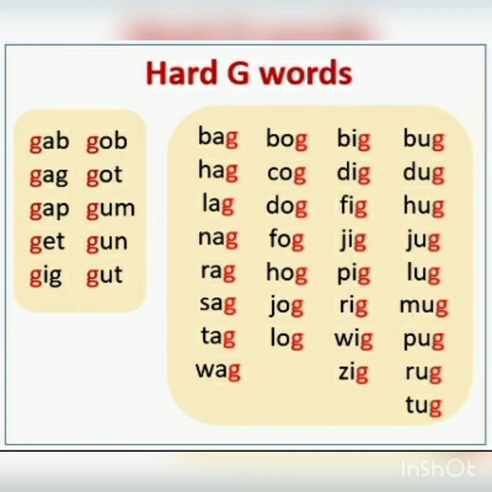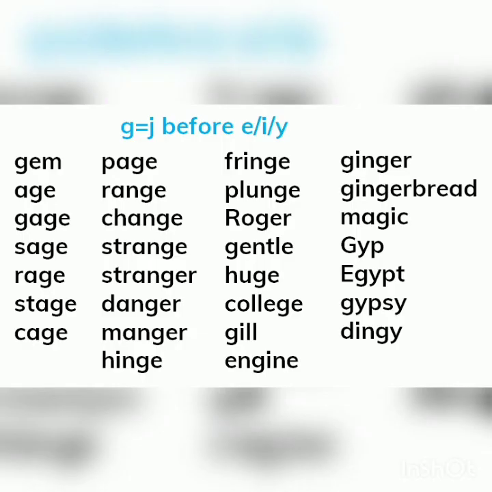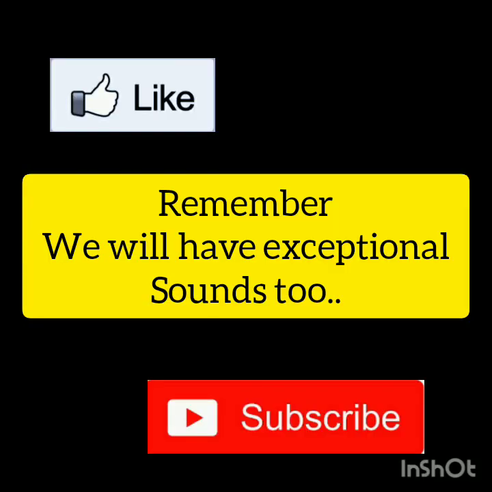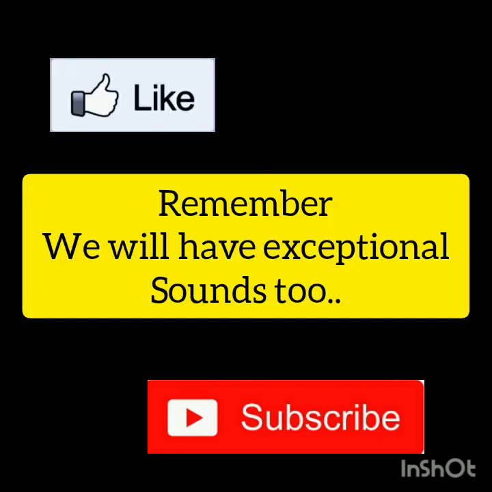So please remember, the letters E, I and Y along with C or G give you the soft sounds of it. Here there are more words, so please go through those. Please note that there are some sounds or words which don't follow these principles, which we will be discussing in the upcoming sessions.